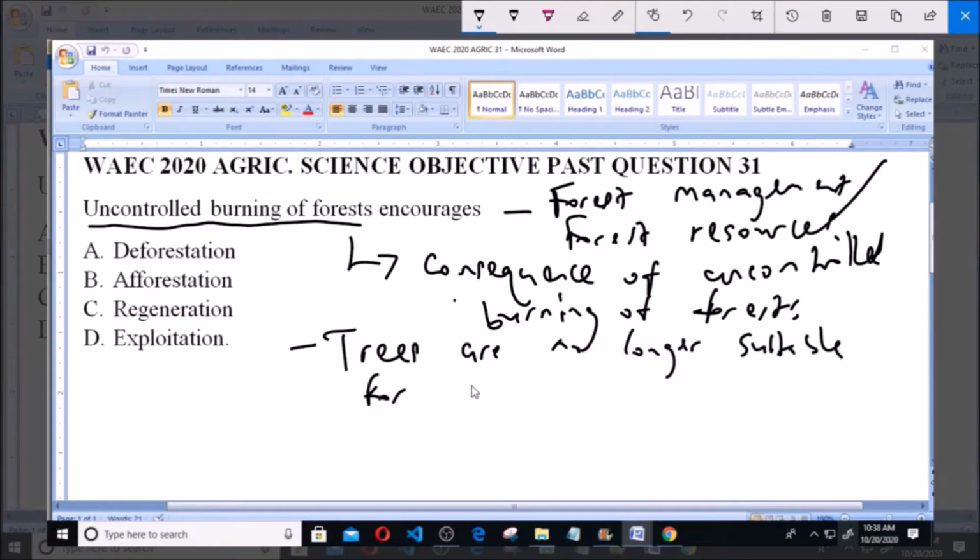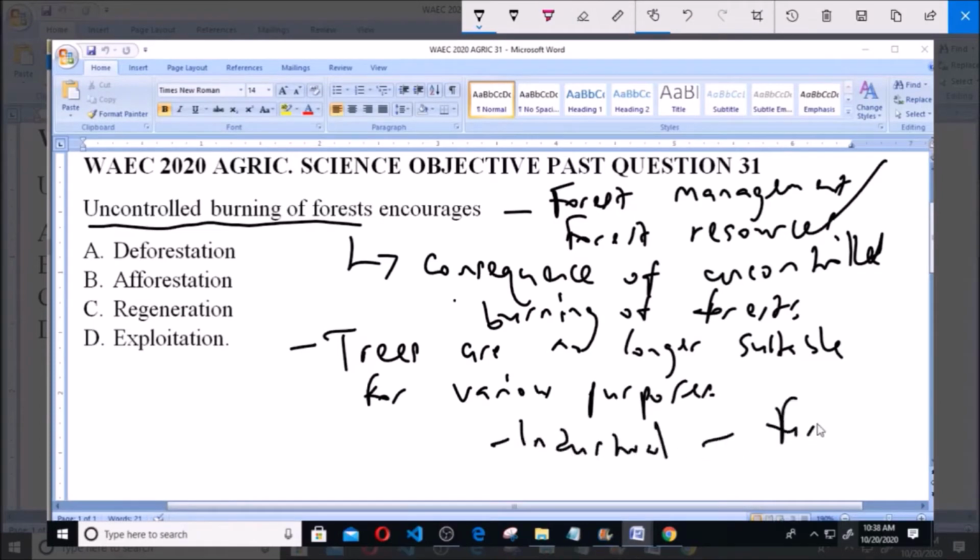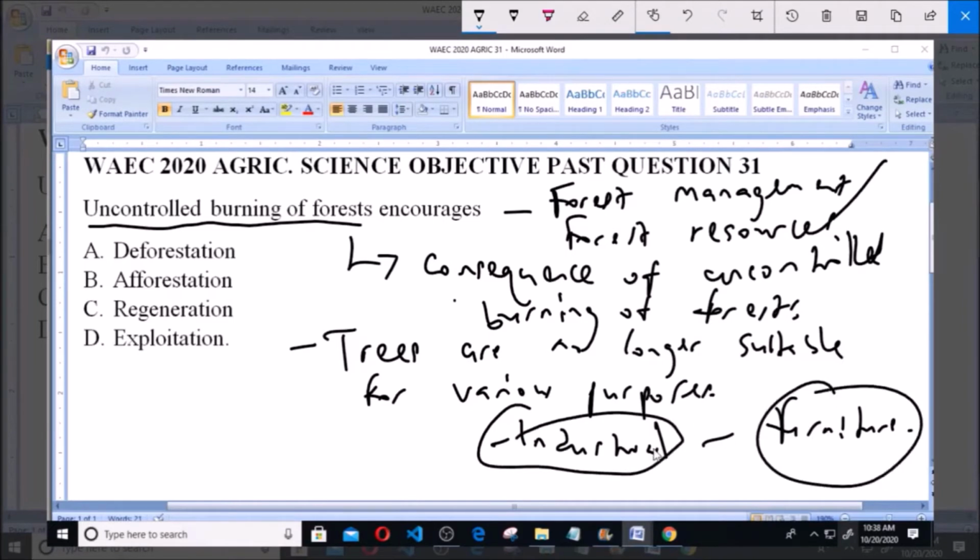for various purposes. So let's say the trees in the forest were being grown for industrial purposes, for making furniture. Once they are set on fire and burnt, those trees are no longer suitable for that particular purpose. Since they are no longer suitable, neither do they add any form of bio-importance.